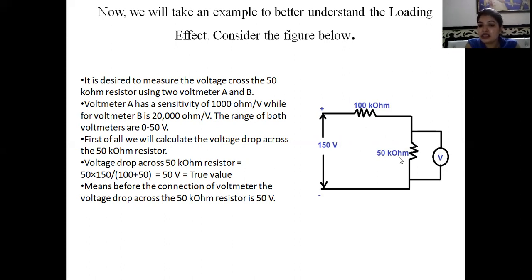Now we will introduce this voltmeter with two cases. Voltmeter A will have a sensitivity of 1000 ohm per volt, while voltmeter B will have 20,000 ohm per volt. So the sensitivity of voltmeter B will be high. I'm again telling you that before the connection of voltmeter, the voltage drop across the 50 kilo ohm resistor is 50 volt, as evaluated by this formula.